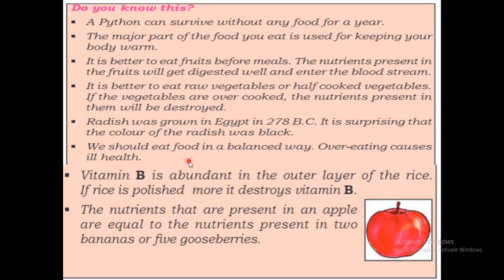We should eat food in a balanced way. Balanced way means the food which we eat should contain all the nutrients required by our body. If you are not eating food which contains all essential nutrients, then it leads to a lot of disease. So we should eat food in a balanced way. And if you are overeating, eating more food, it will cause health illness. So overeating will cause what? Health illness.